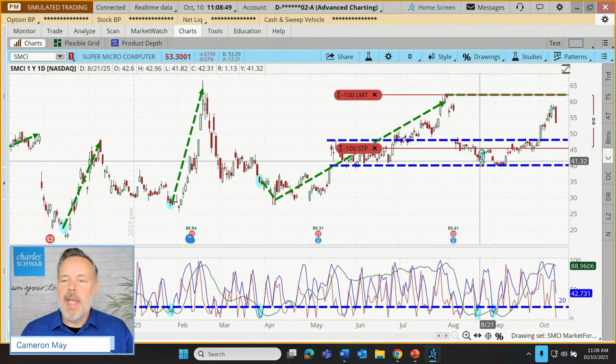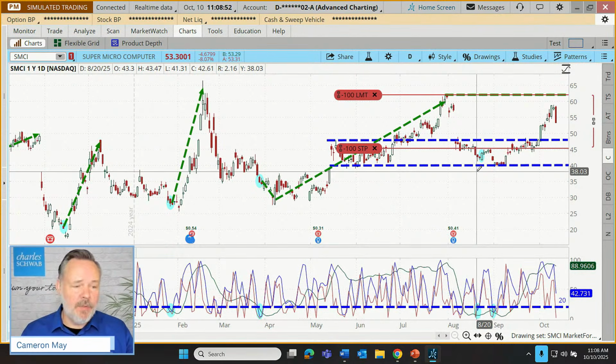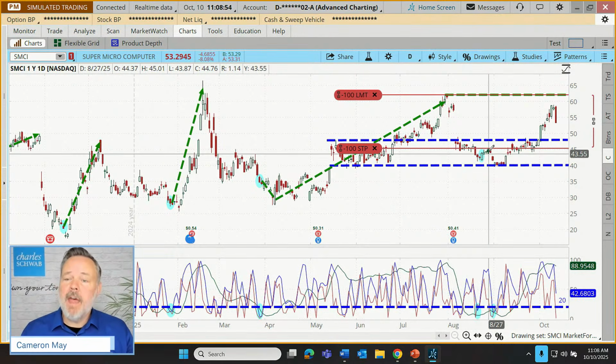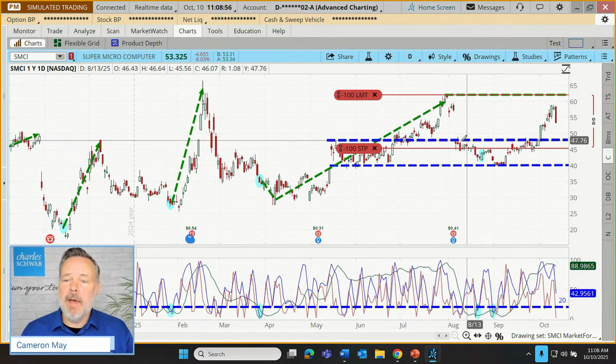Anyway, we had a stop down below these lows, but we've moved that up. Last week, we nudged that stop up just below this broken resistance here. Maybe on anticipation, this could be a new support.